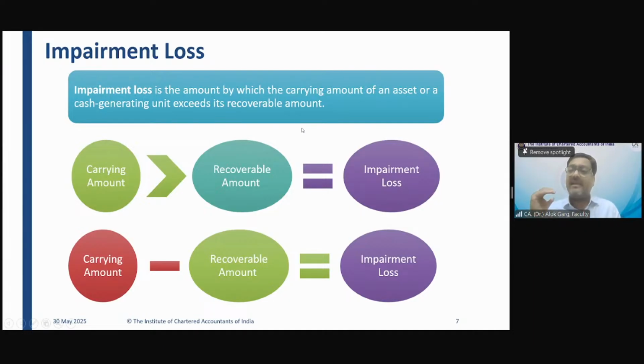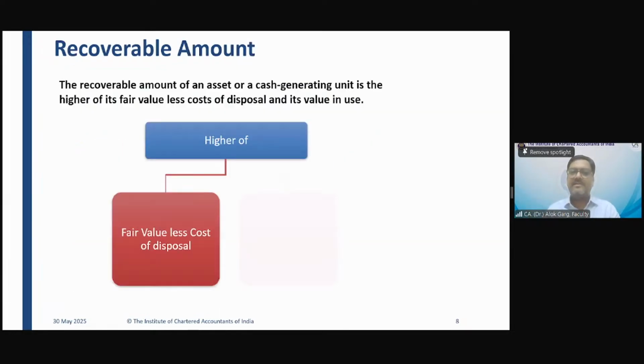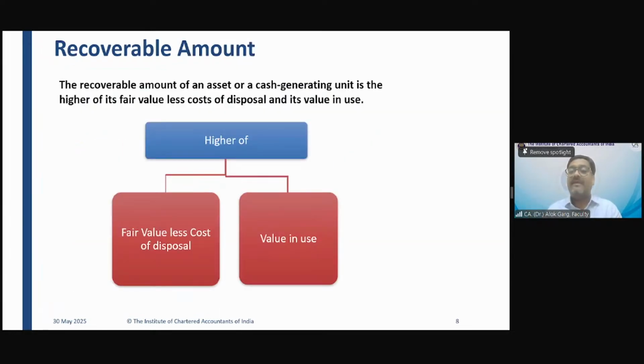Okay. The basic fundamental is same. When the carrying value of an individual asset or carrying value of a cash generating unit is higher than the recoverable value, then it will be called as an impairment loss. Okay. So what is recoverable value? It is higher of fair value less cost to sell and value in use.